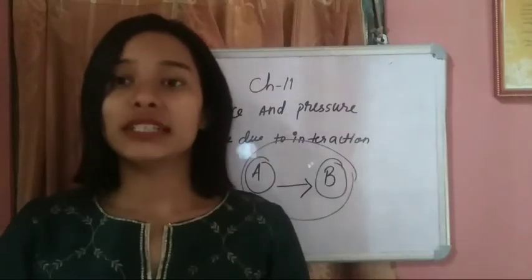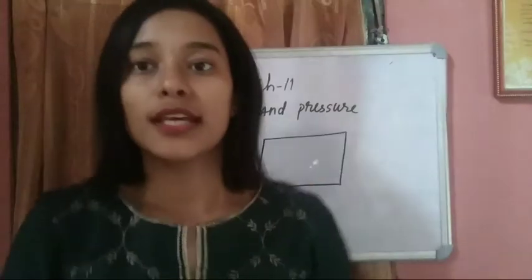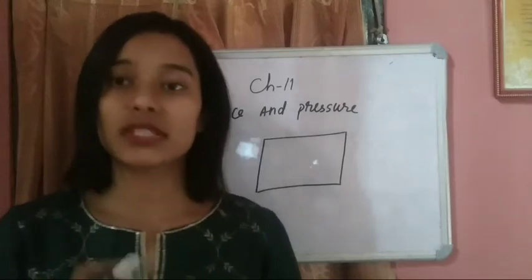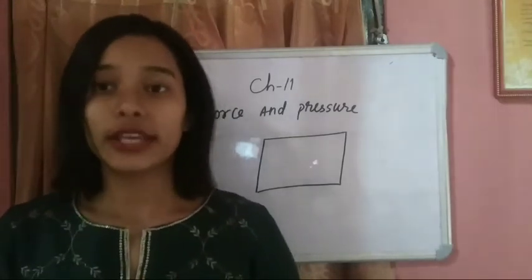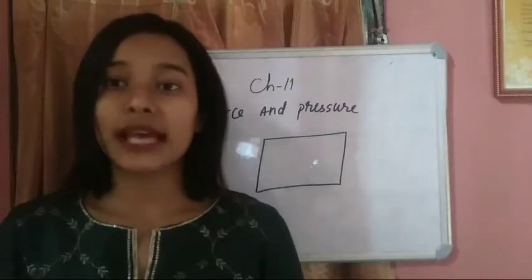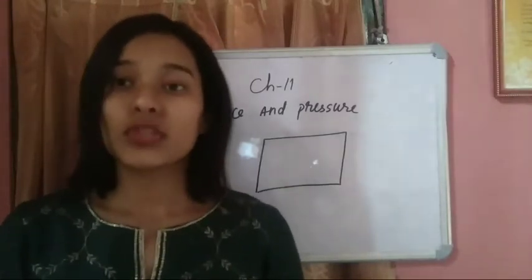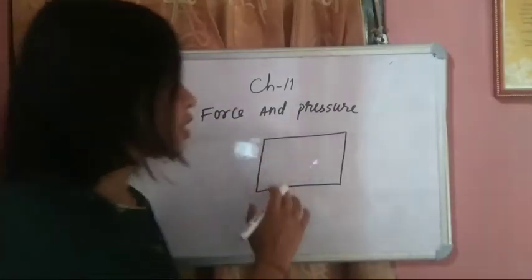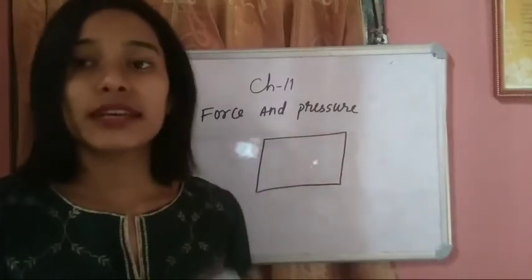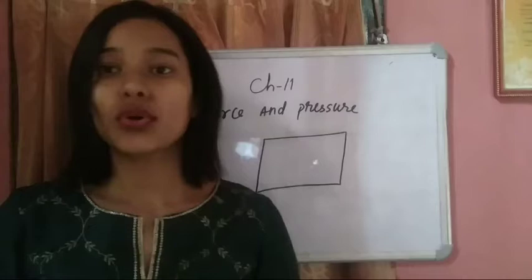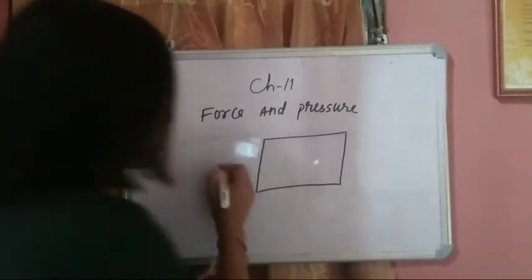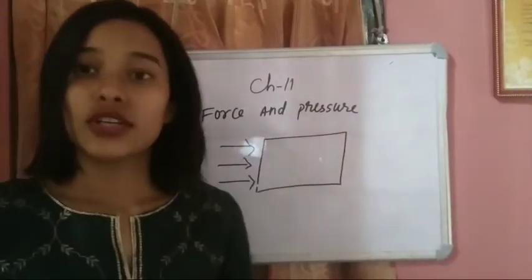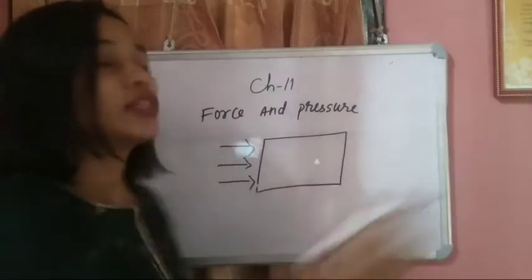Okay. Now the third one is exploring force. So for understanding this, what do we need to do? We need to do one activity which is given in your book, activity 11.2. At first you have to choose an object like a table or a box which you can move by pushing very hard. Now you have to shift this box from one room to another. Now you are not able to push this one. So what will you do? You will call your brother and sister, is not it, to push this box from one room to another. So what will happen? This box will move to another room very easily.